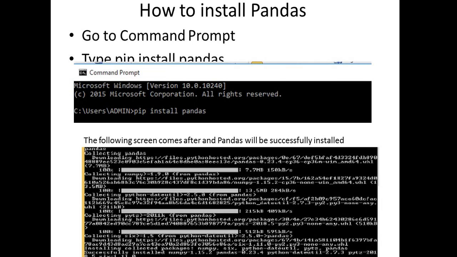Now the question arises, how to install pandas. We learned how to install NumPy in class 11th, so I think it will be easy to install pandas. Let me give you the instructions. You have to go to the command prompt and type pip install pandas. Be careful, your internet should be on, otherwise it will not be able to install, as it is freely downloadable.